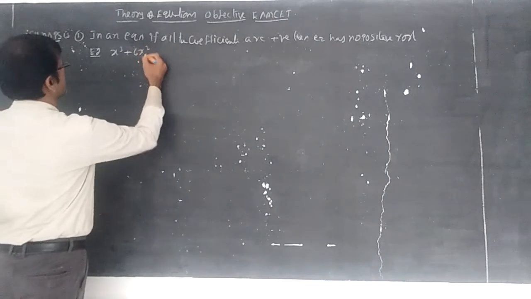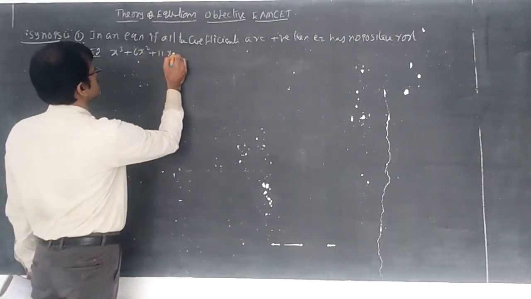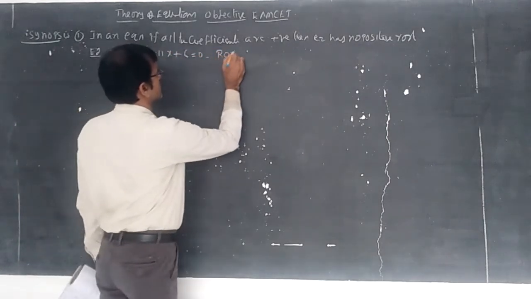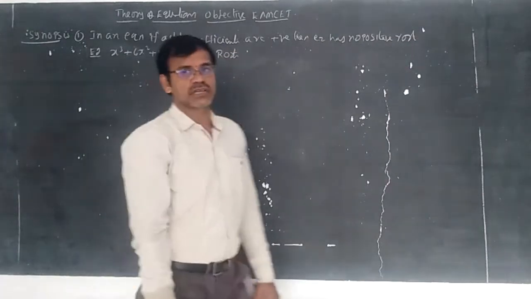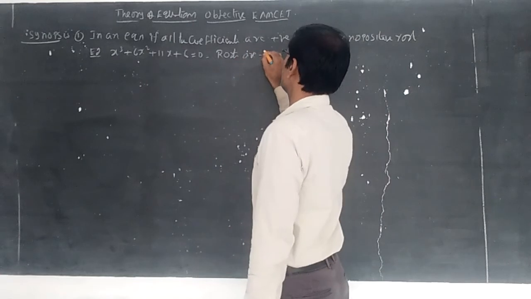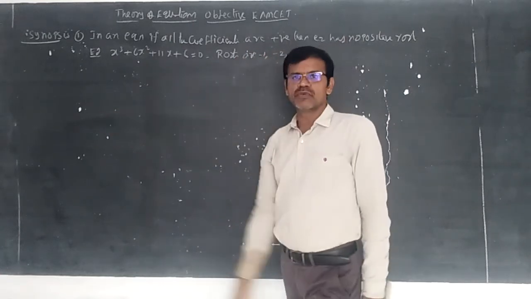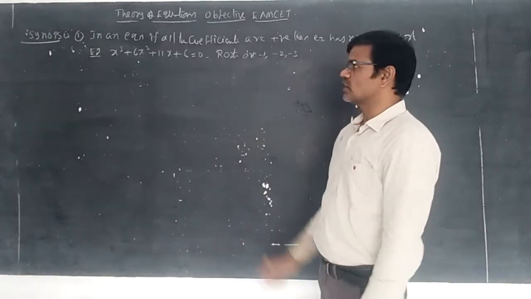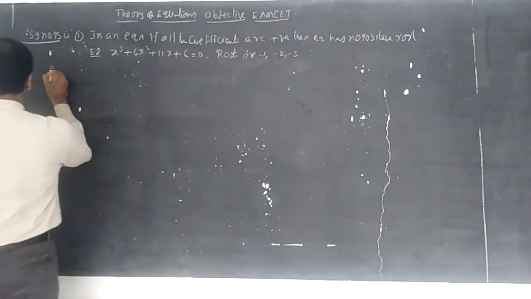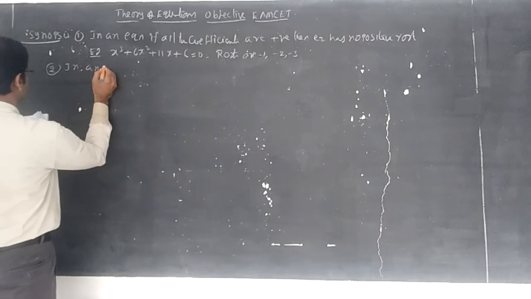Example, take x cube plus 6x square plus 11x plus 6 is equal to 0. Here you can observe by trial and error method and synthetic division method, directly I am writing that the roots are -1, -2, -3. Here every coefficient is positive but the roots are negative. There will be no positive root. This is the first synopsis.